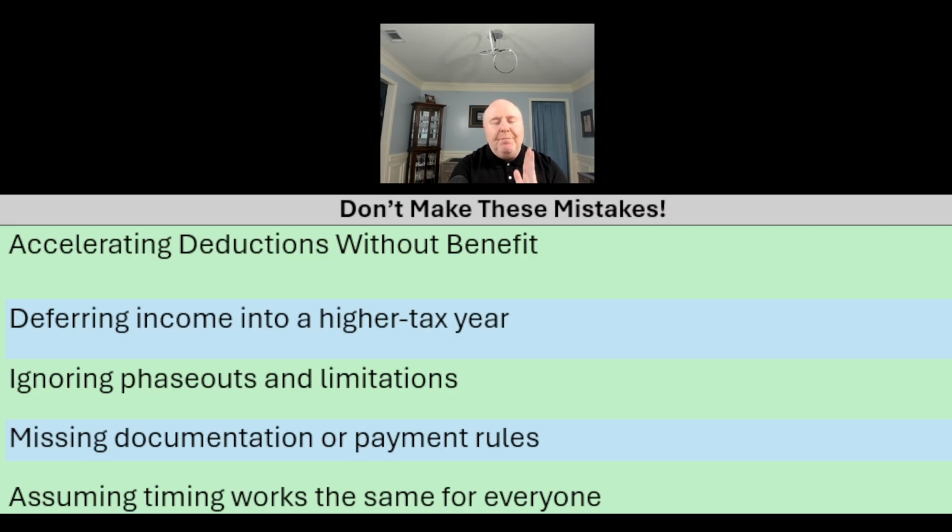Documentation. Make sure you're documenting everything. You have to substantiate a lot of these claims, especially if you're going to be audited. You're going to have proof of all these things. Make sure you're keeping logs of mileage or whatever it is, because mileage, right, business expense. So we'd be able to deduct that to lower our AGI. Make sure you're maintaining those records so that way you're ready in case the IRS comes calling. And when you're working with your tax professional or you're doing your own taxes, you have accurate records.